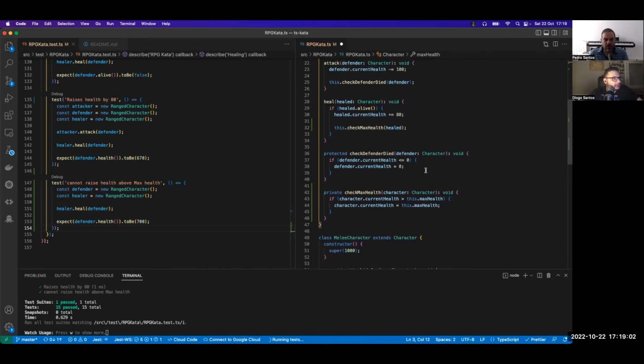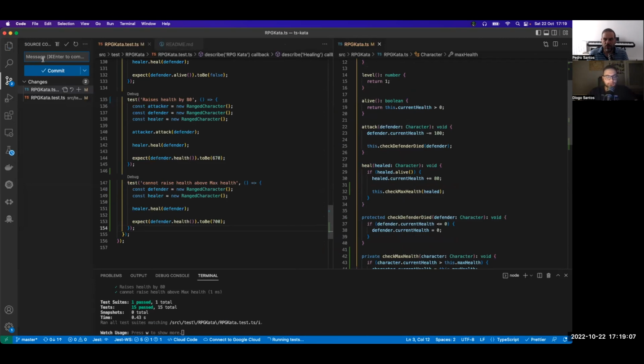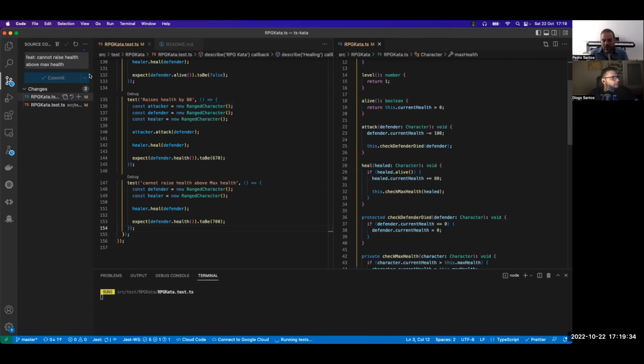So yeah. Okay, so let's do a commit, and I think we can stop for this session. We'll continue just afterwards. Healing cannot raise health above max health. We forgot that in the commit, but it's okay. There's an amend you can do. I'm not going to teach you that now.